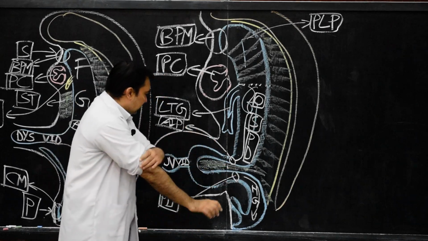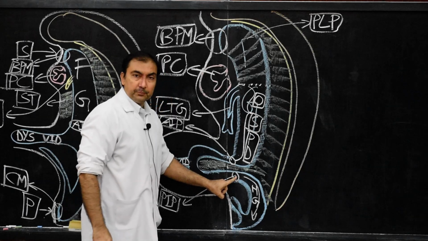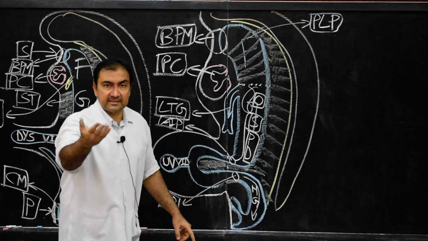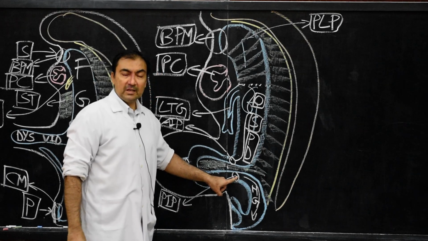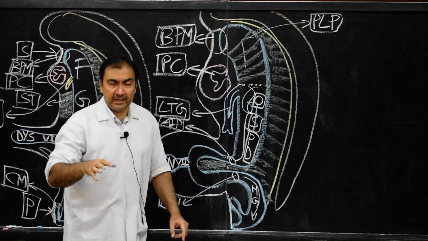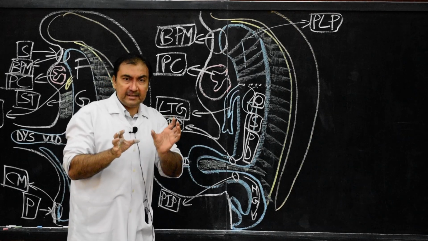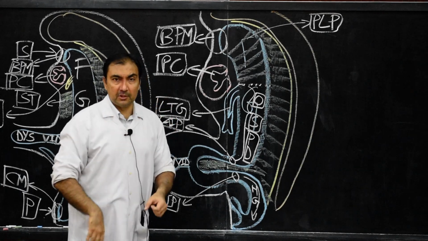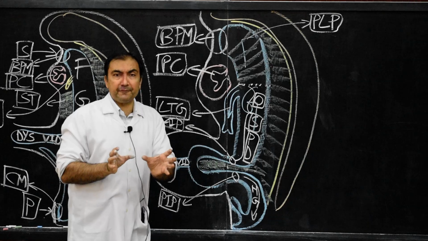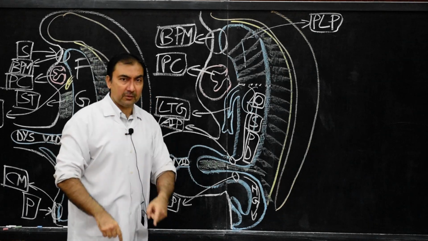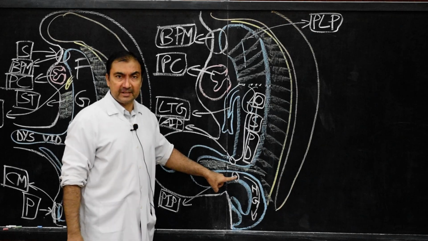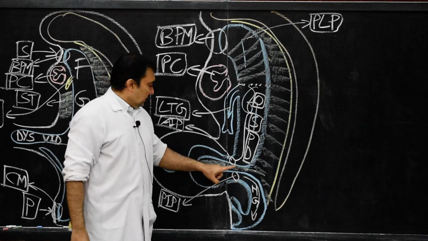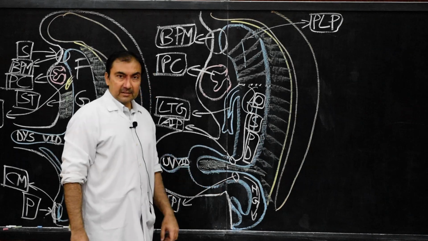Now the posterior intestinal portal, in adult stage, in mature stage, will correspond with the junction between proximal 2/3 and distal 1/3 of transverse colon, or right 2/3 and left 1/3 of transverse colon. That particular junction in embryological stage is represented by the posterior intestinal portal. This much portion will be the midgut.